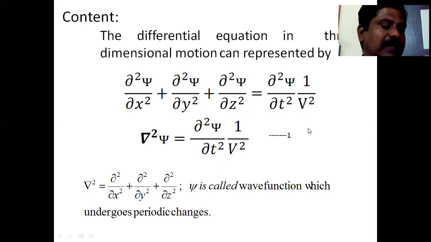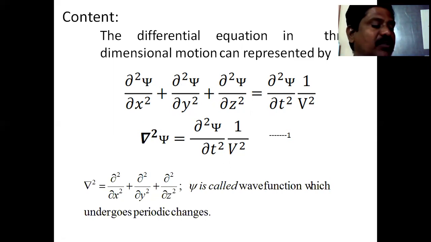As I mentioned on our slide, this equation is similar to Newton's second law of motion in classical mechanics. In the same way that Newton's second law plays a role in classical mechanics, the Schrodinger equation plays the same role in wave mechanics. According to de Broglie, the wavelength associated with a particle is given by lambda equals h by m into v, for particles which have the properties of waves.